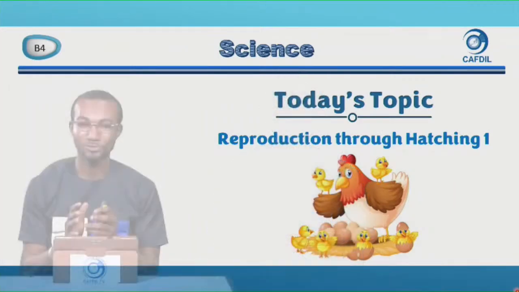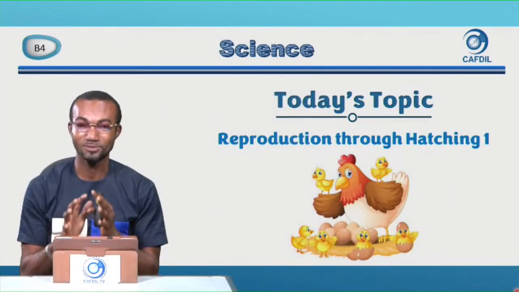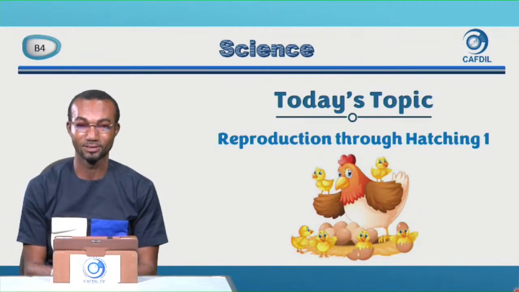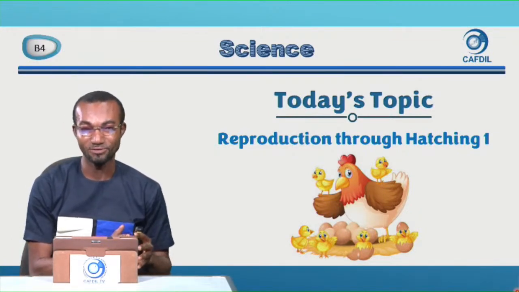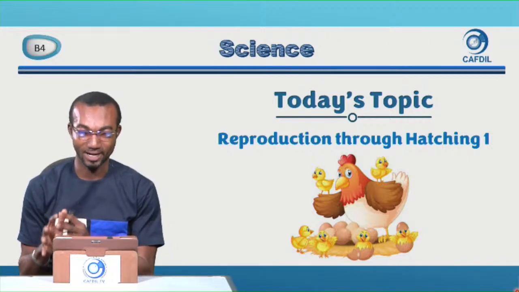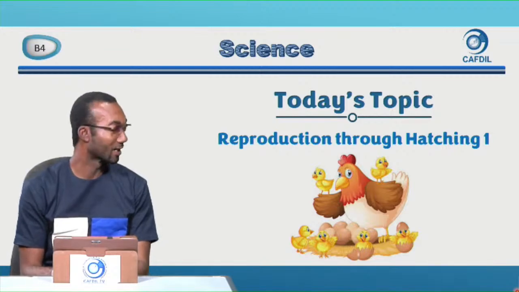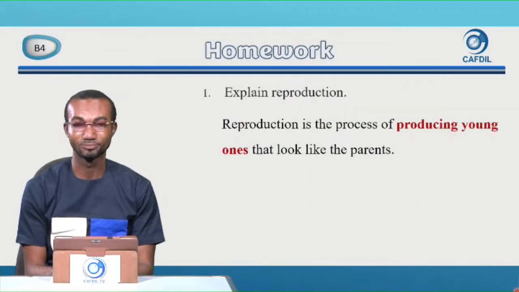So in the last lesson, we looked at reproduction through giving birth. Today, we are going to look at the other form of reproduction. So, my kids, the lesson for today is on reproduction through hatching. So, we are finished with the giving birth. We are going to the hatching. Before we begin the lesson, let's mark the homework I gave to you the last time.